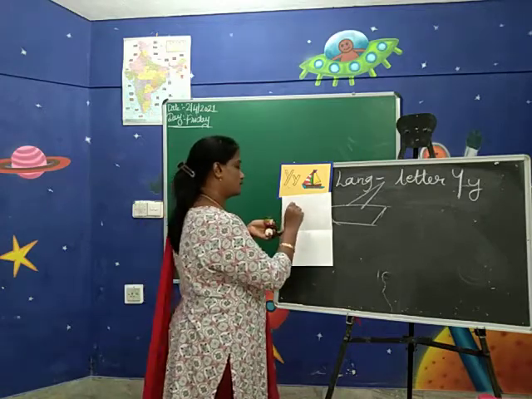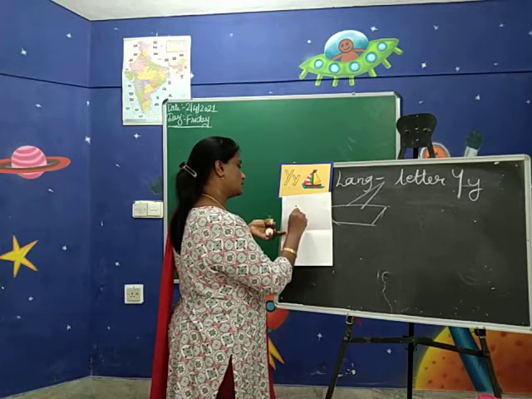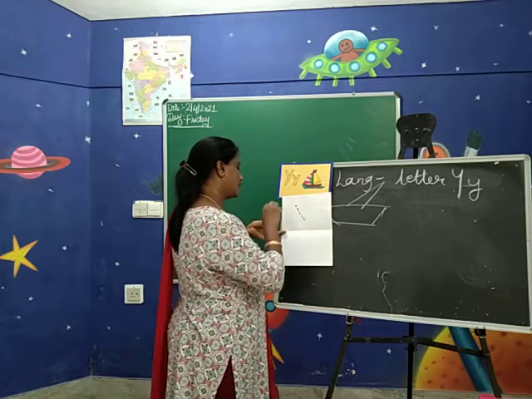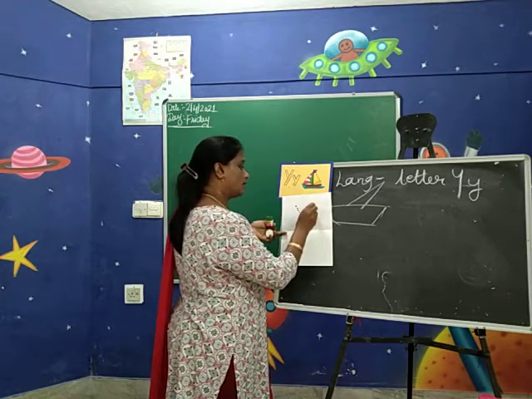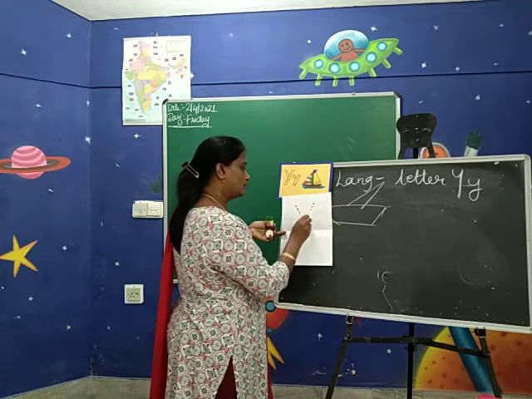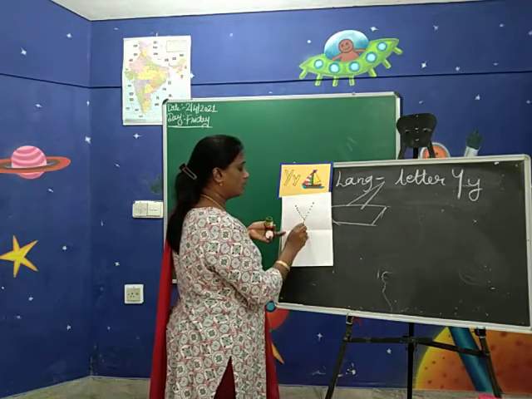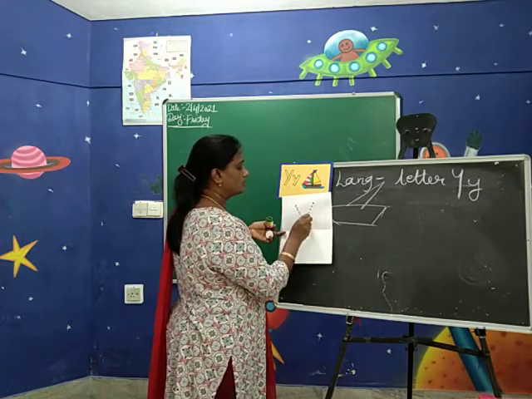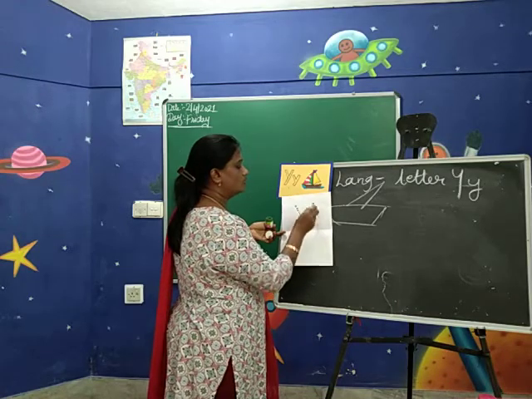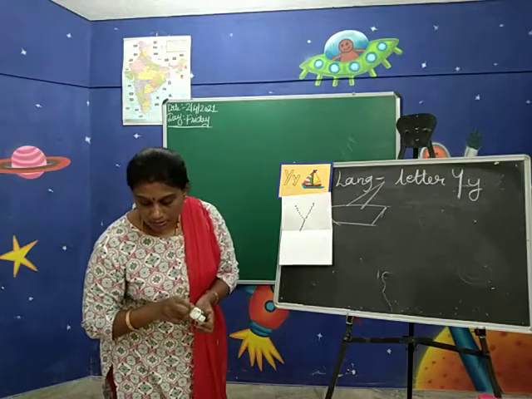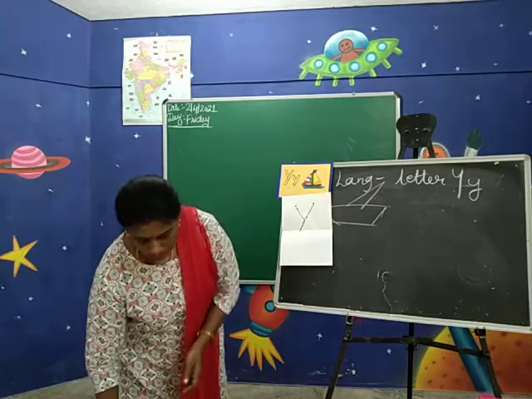How do you trace first? One slant line on the left side, one slant line on the right side, down, makes a Y letter. See, it's very easy, no? Whatever activity I show, you should do.